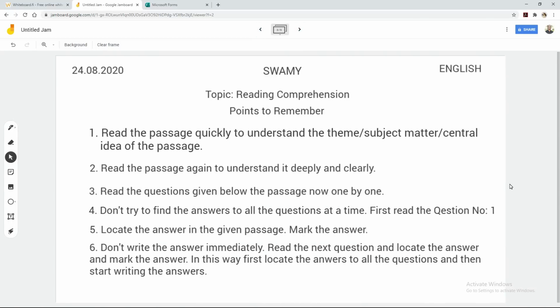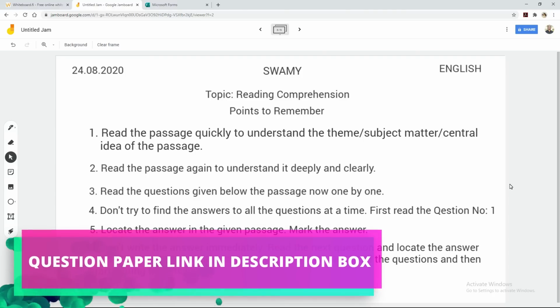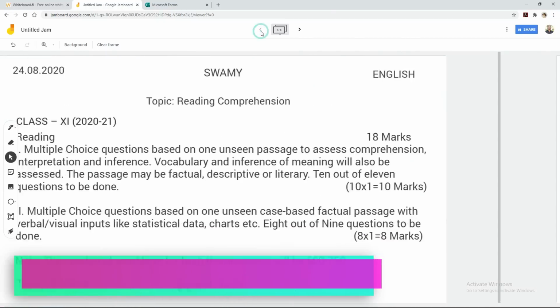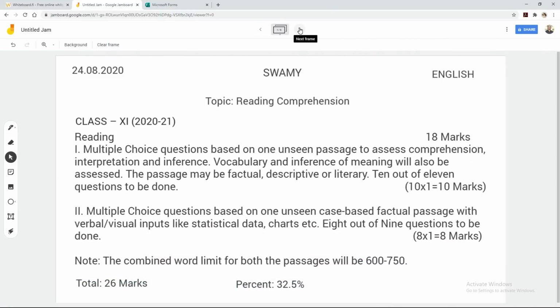Now without any delay, let me show you the question paper here. After watching this video, the link for the reading comprehension question paper is provided in the description box below. You can click the link and complete writing answers to the reading comprehension. It is for 10 marks. So this is about reading comprehension, points to remember, how many marks for class 11 students and how many marks for class 12 students, and what type of questions you are going to get under reading comprehension.